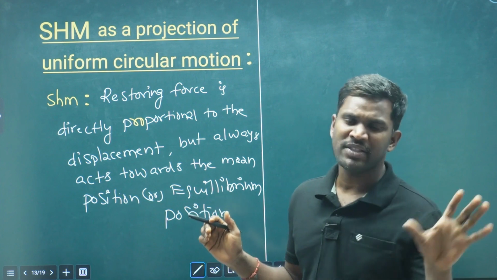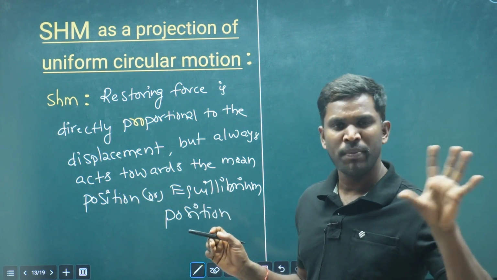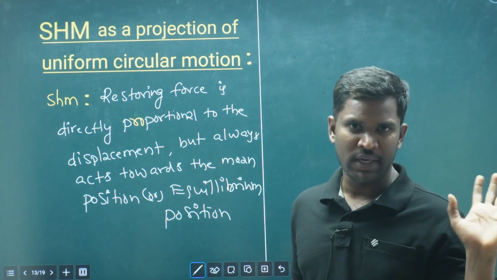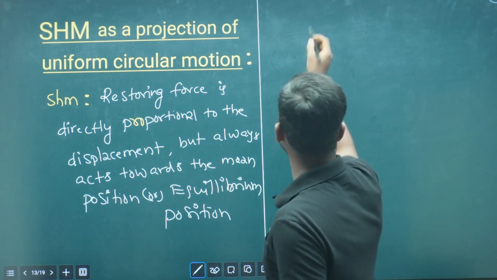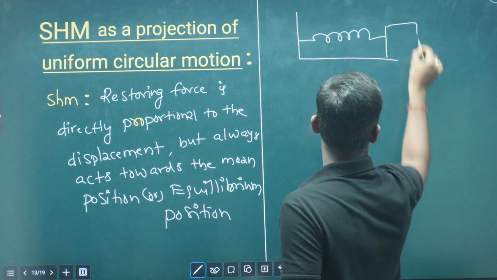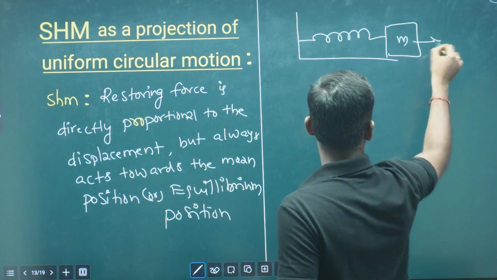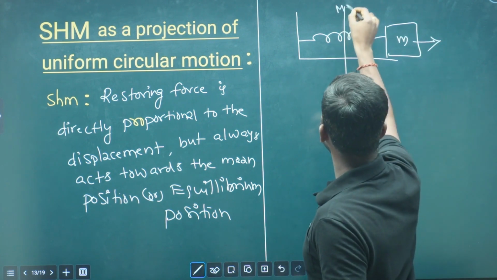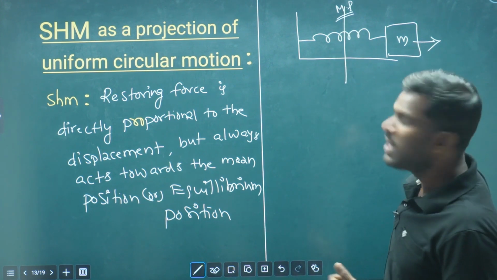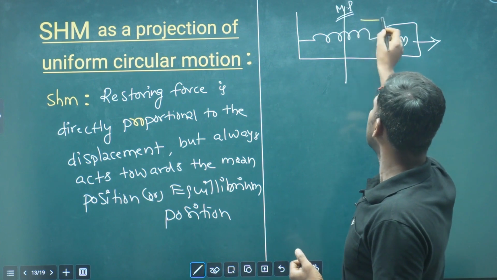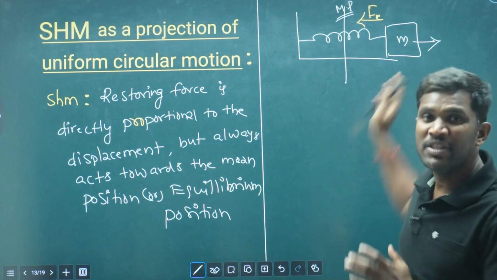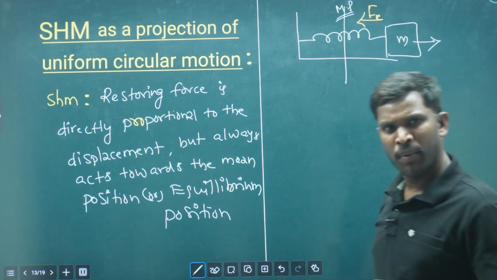always acts towards the mean position, because the restoring force will try to keep the body in the equilibrium state. Just in case of a spring mass system, let us suppose this is the mean position or the equilibrium position. If we extend or stretch the spring, the restoring force or the spring force will act in the opposite direction to keep this mass in its equilibrium position.